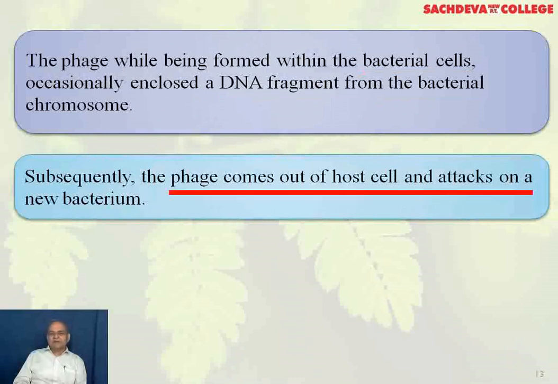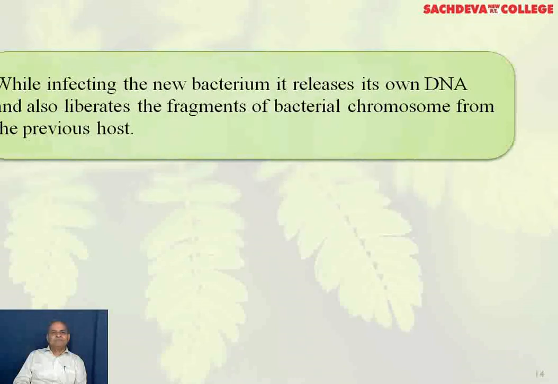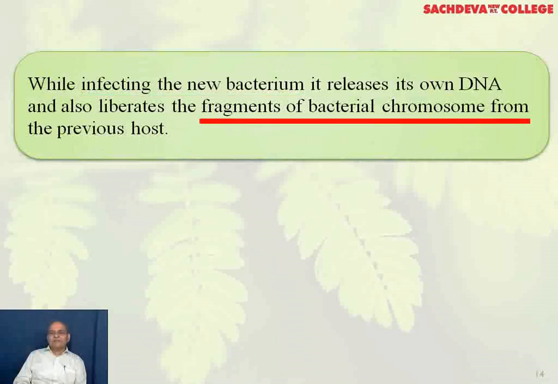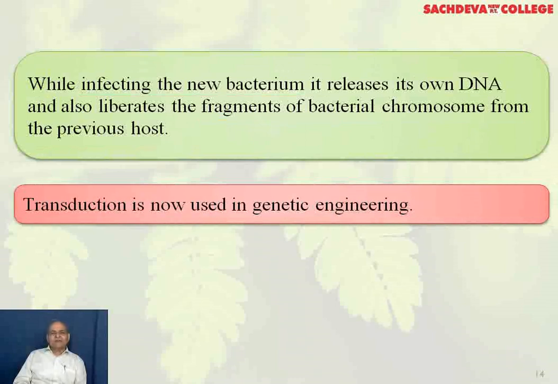Subsequently, the phage comes out of the host cell and attacks a new bacterium. While infecting the new bacterium, it releases its own DNA and also liberates the fragments of bacterial chromosome from the previous host. Transduction is now used in genetic engineering.